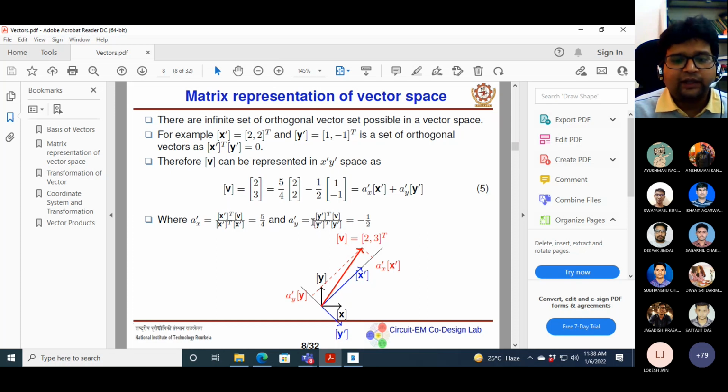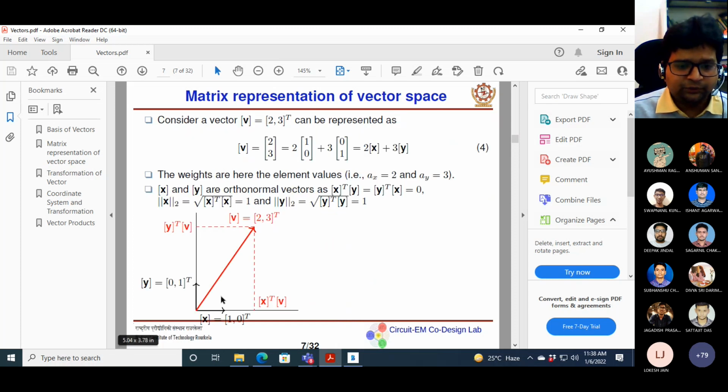It is true that the original basis vectors x and y are not the only unique basis vectors. So you may have several hundred thousand, or infinite, sets of orthogonal basis vectors.